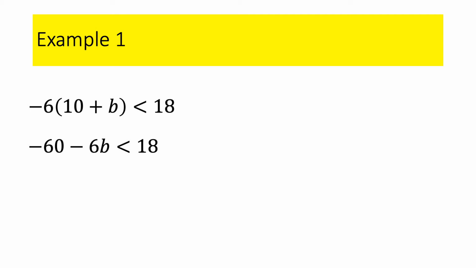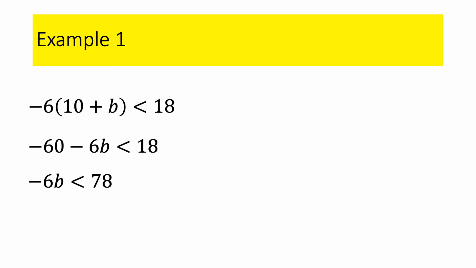I always get rid of addition and subtraction first. So I'm going to get rid of the -60. Add 60 to both sides. And now we're ready for the multiplication and division step. Now notice on this one, I am going to divide both sides by -6. So if I divide both sides by a negative, or multiply both sides by a negative, I need to flip the inequality.